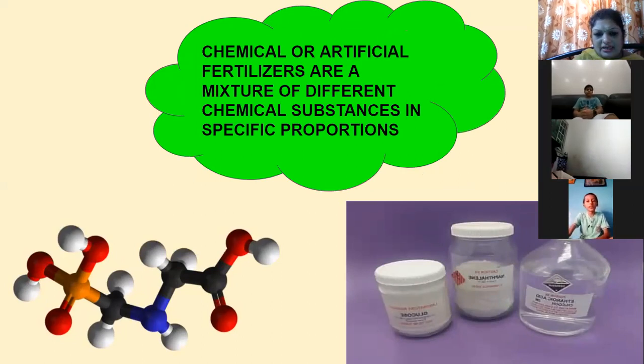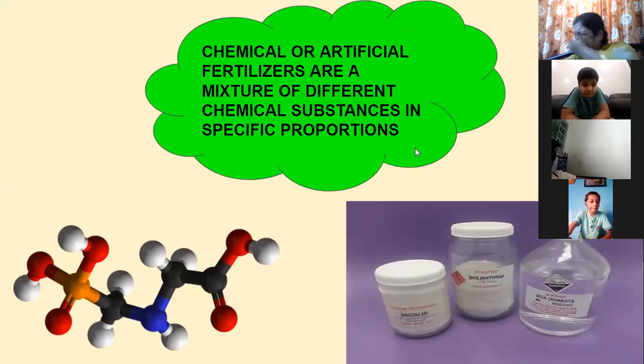Now chemical fertilizers are also known as artificial fertilizers. Artificial, man-made. They are a mixture of chemical substances in a specific proportion. So now what are these chemicals? Example, now suppose you all love cakes. You will ask your mama to bake a cake. So mama says, okay, I will bake a cake, but it should come out well. It should be fluffy, everything. It should come out well.